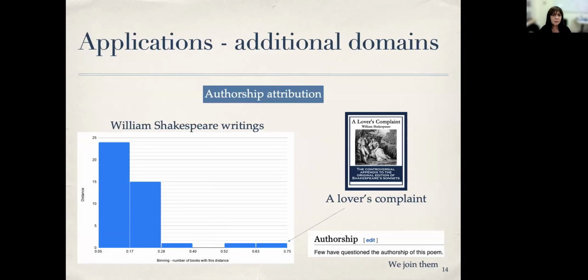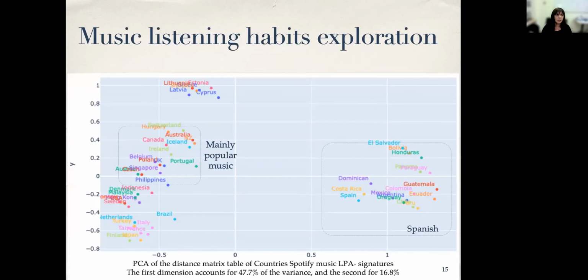Here we use again the KLD distance, but in a different way. We create a domain with all the Shakespeare books and computed the distance for each of his books. Here we assume that books authored by Shakespeare will have a small distance to their own domain. Surprisingly, we see that A Lover's Complaint has a distinctively large distance and is therefore quite different. So maybe we suggest that it might not be written by Shakespeare.